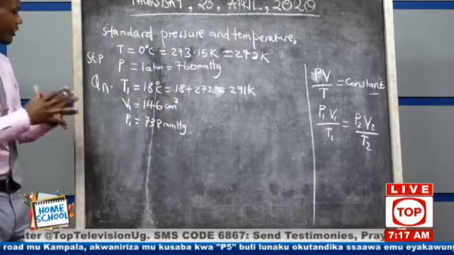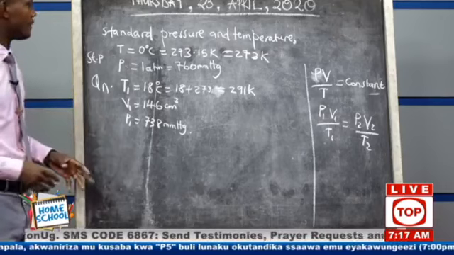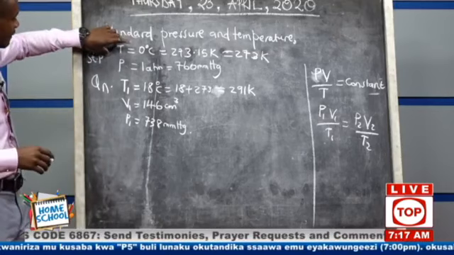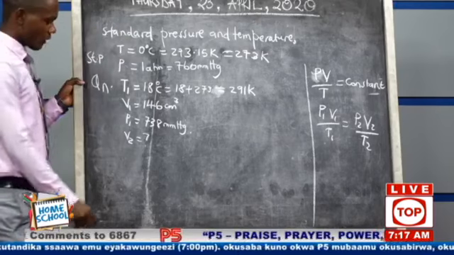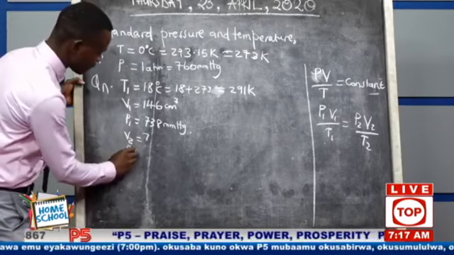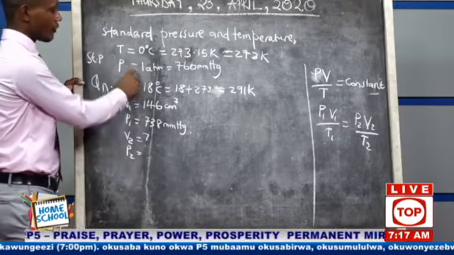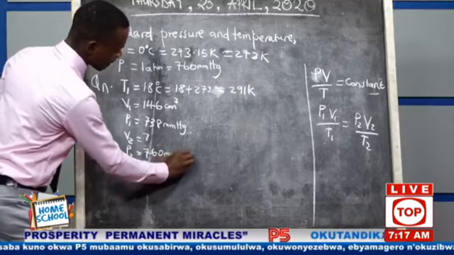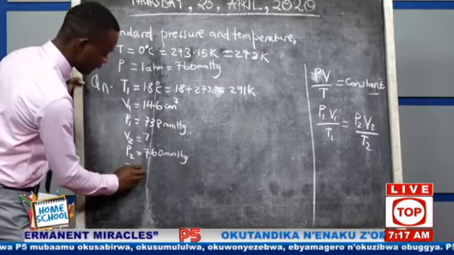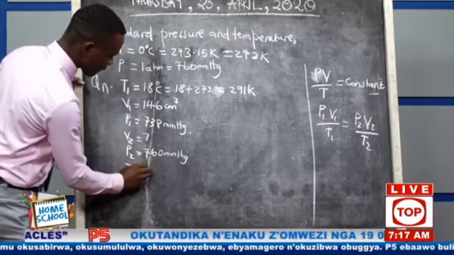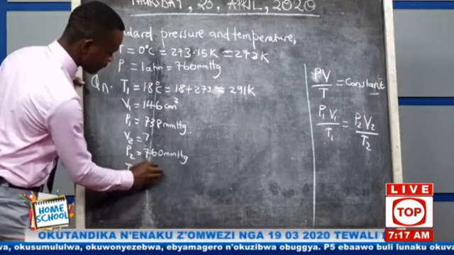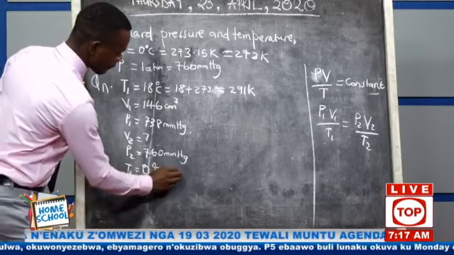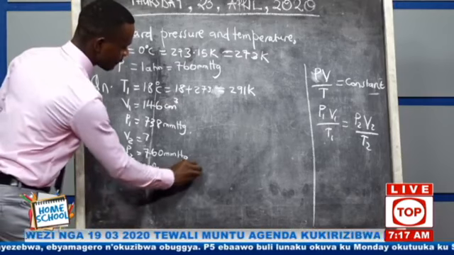They have said to calculate the volume at STP. And already we have said that at STP we have temperature and pressure. Let's go to V2. We shall say V2, that's what they want. Then P2 at STP is 760 millimeter mercury. Temperature is 0 degrees Celsius, which is 273 Kelvin.